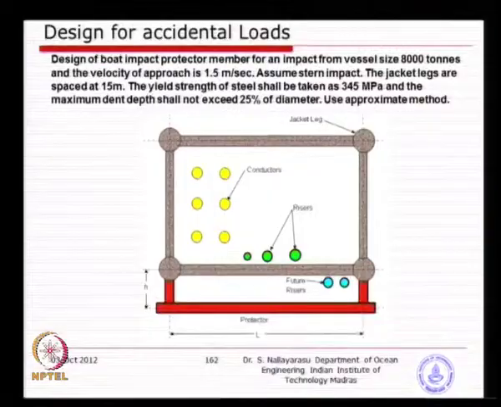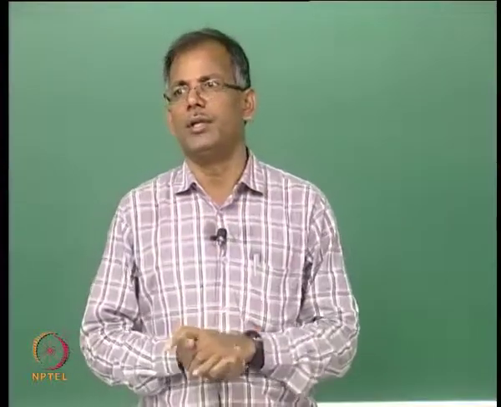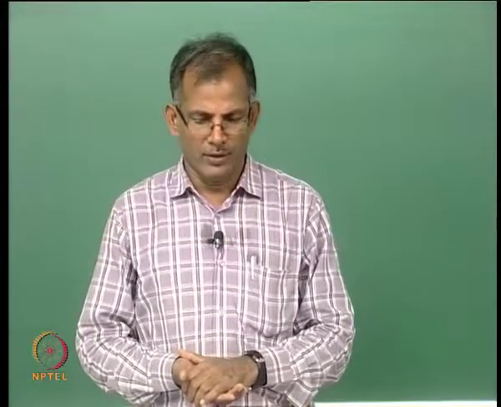So, design a boat impact protector for a vessel size of 8,000 tons, velocity of approach is 1.5 meter per second, and yield strength is given, and stern impact, length of the member between legs is 15 meter, and dent depth not to exceed 25% of the diameter, and use approximate methods, not computer analysis, just to arrive at preliminary dimensions. Later on you can do all your computer analysis and design, but just to get an idea.